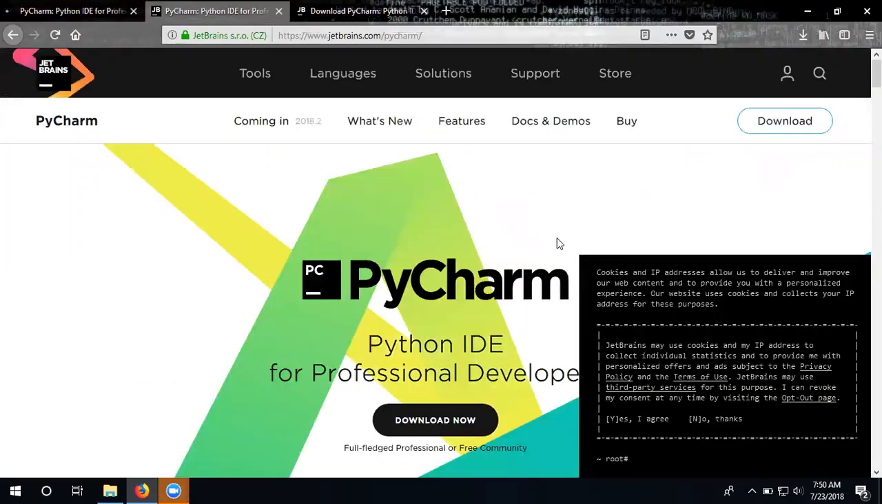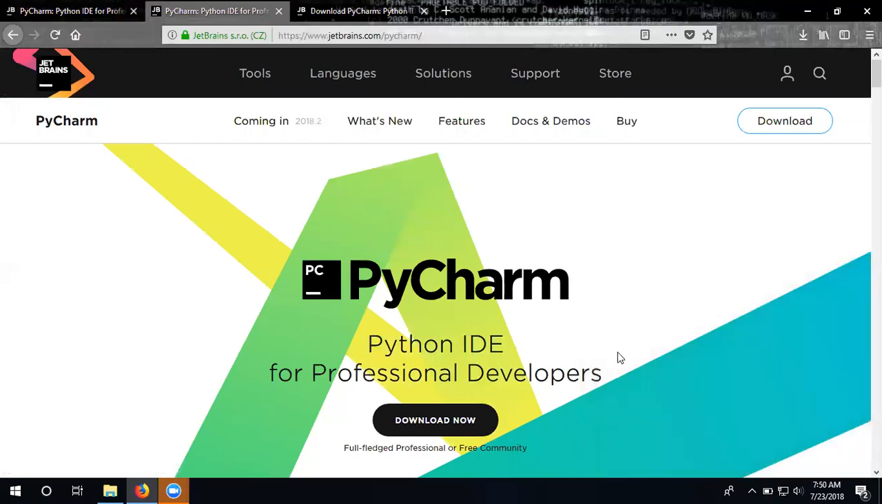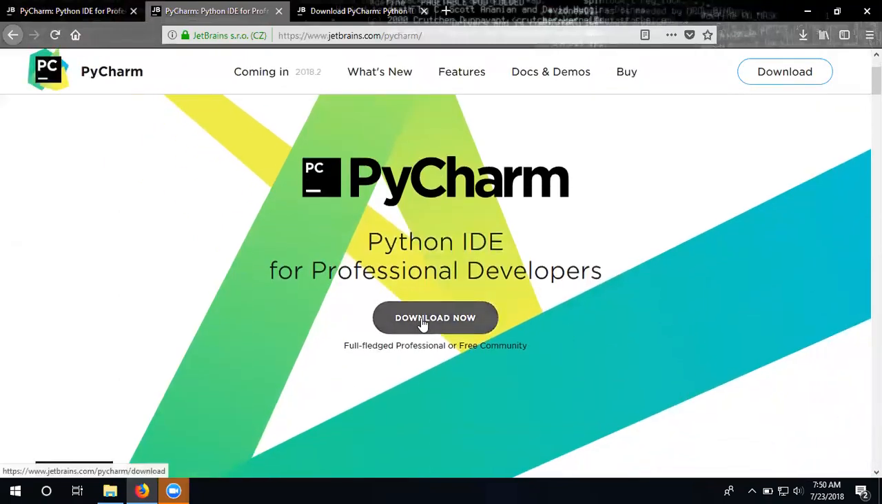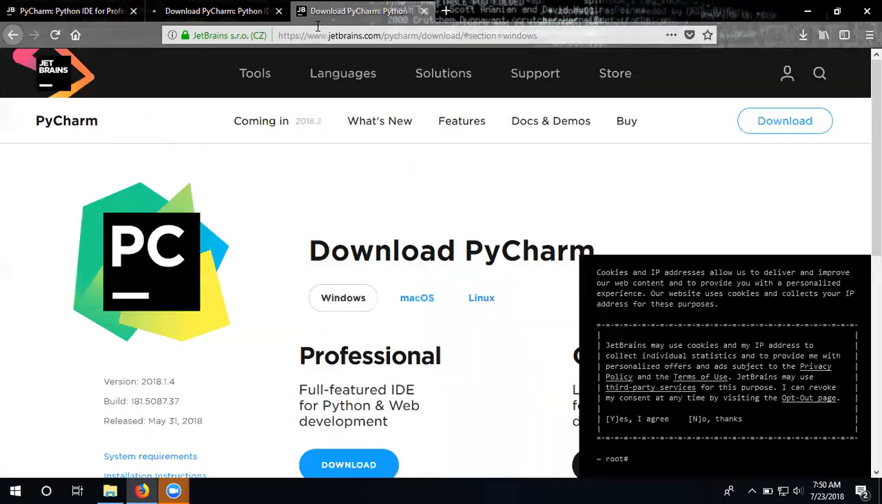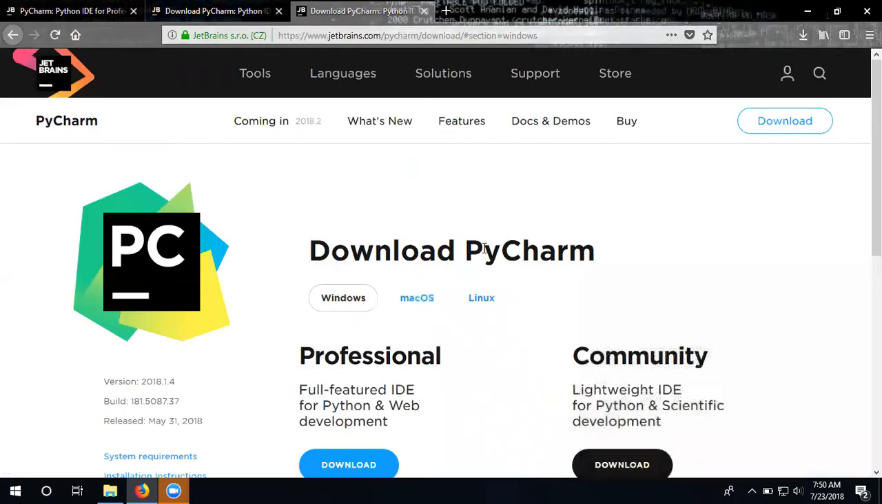it appears like this. What you have to do is agree, and click on this Download Now option. The page will come up like this.